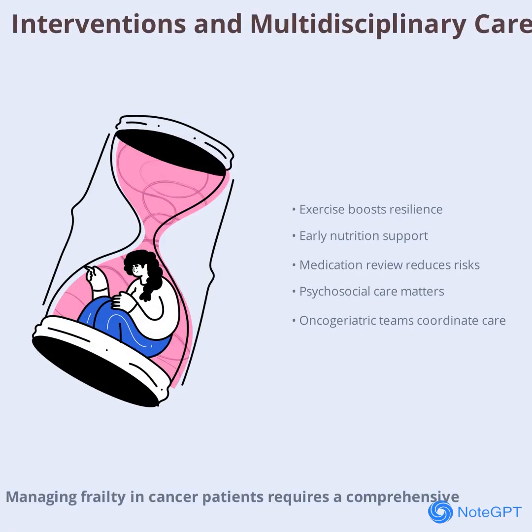Managing frailty in cancer patients requires a comprehensive multidisciplinary approach. Interventions such as tailored exercise programs, early nutritional support, medication reviews, and psychosocial care have proven effective in improving patient outcomes. Exercise, especially when customized to the patient's abilities, can boost physical function and resilience. Nutritional interventions help address malnutrition and support recovery. Regular medication reviews reduce the risk of harmful drug interactions, especially in older adults taking multiple prescriptions. Emotional and cognitive support, including counseling and rehabilitation, helps patients cope with the psychological impact of cancer and frailty.